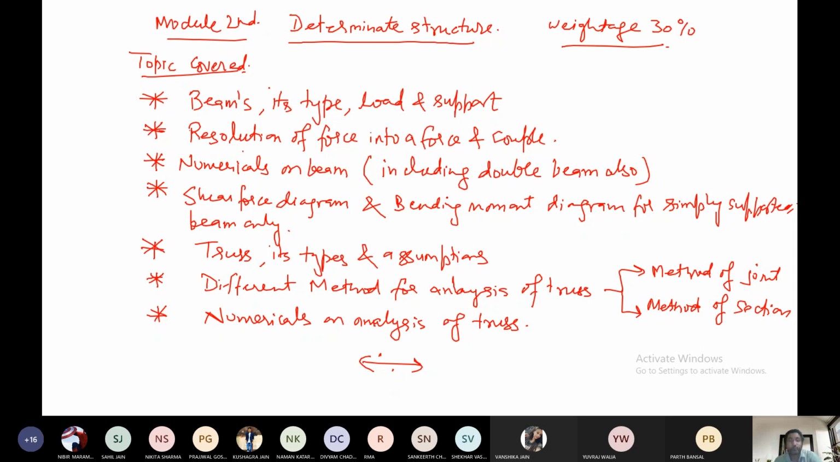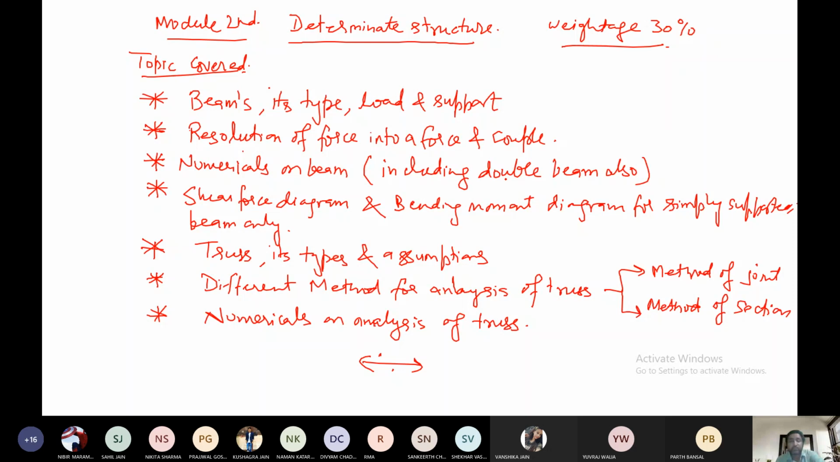Third is numericals on beam. We have already done one numerical in the lab, a basic numerical, and I have explained how you have to calculate the reactions. So numericals on beam can be based on the simply supported beam, the cantilever beam, or the overhanging beam. So you have to identify which beam is there, and accordingly you have to do the numerical.